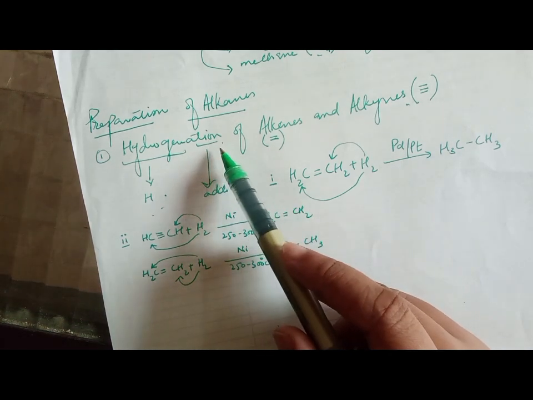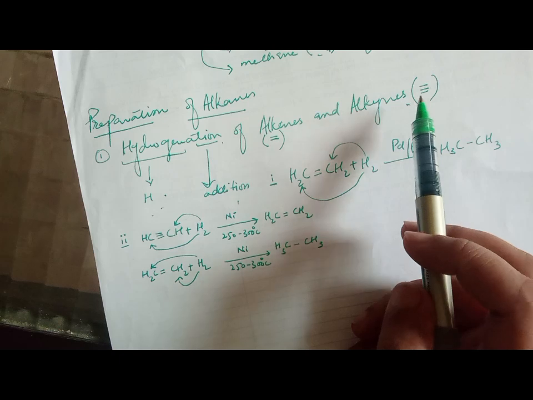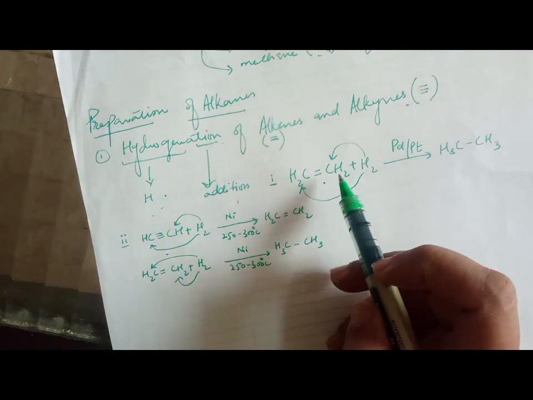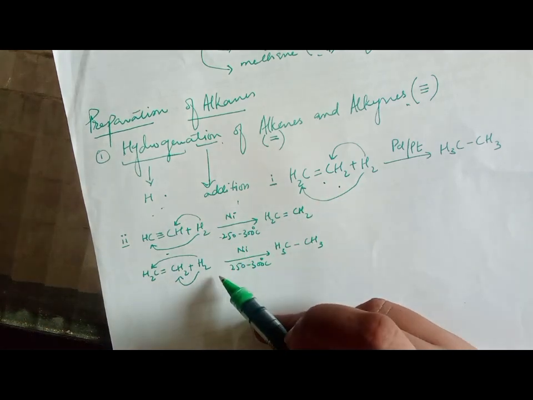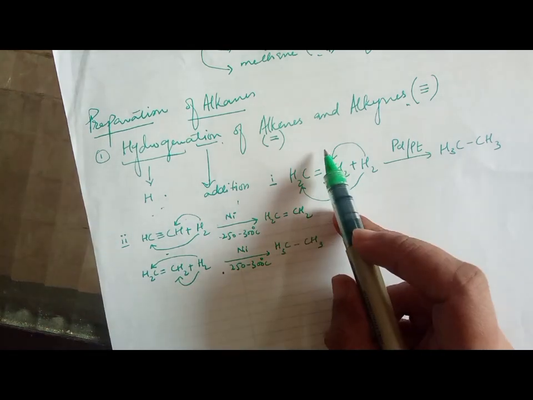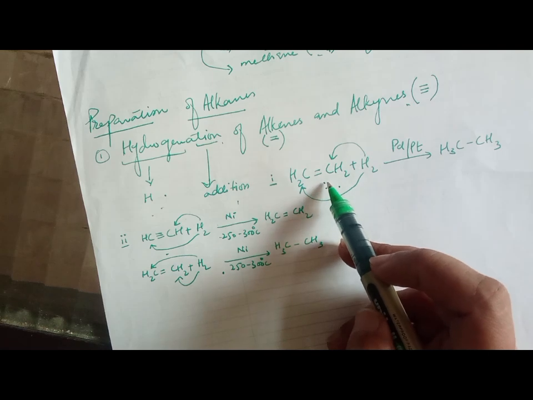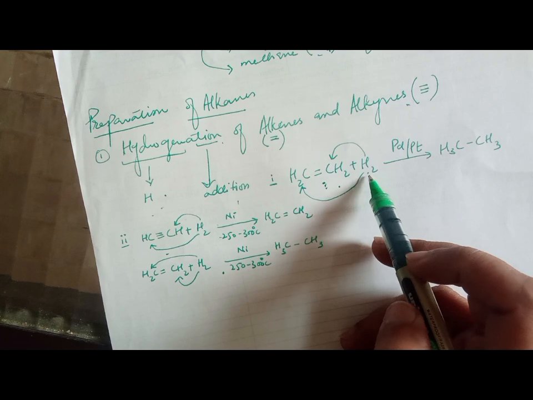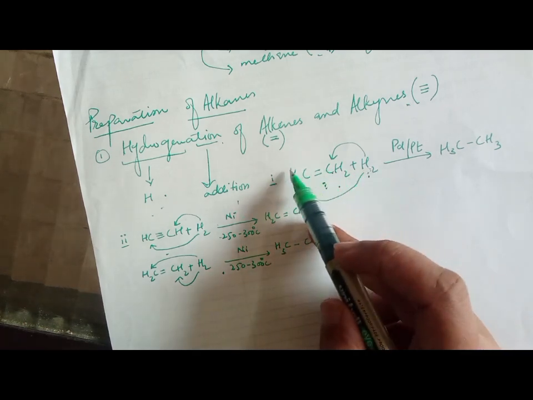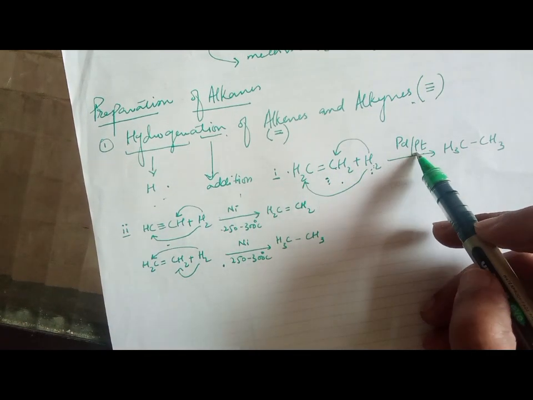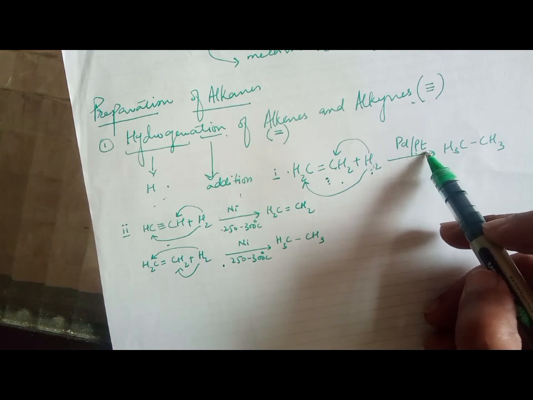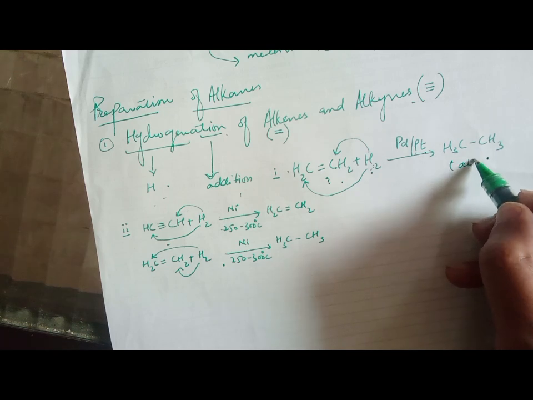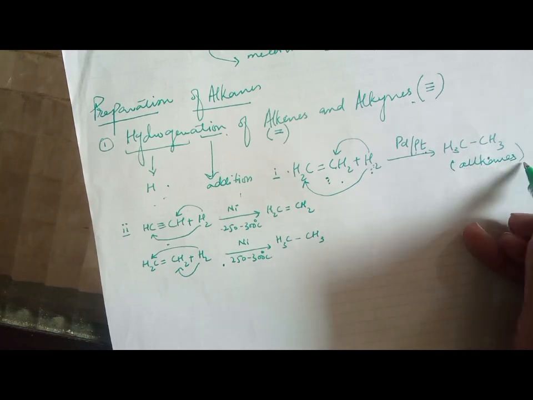Okay, hydrogenation of alkenes and alkynes. This is alkene and this is alkyne. You can write this equation as well, you can write these two as well, choice is yours. In the case of alkenes, double bond, we add hydrogen. We have two hydrogens, H2, one H moves towards here, the other H moves towards here. In the presence of palladium and platinum, we prepare alkanes.